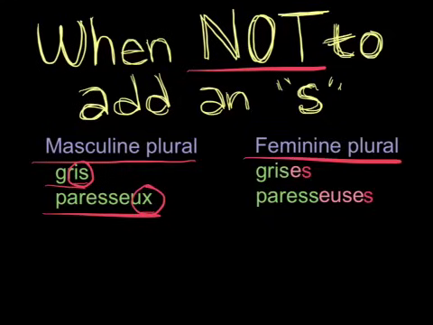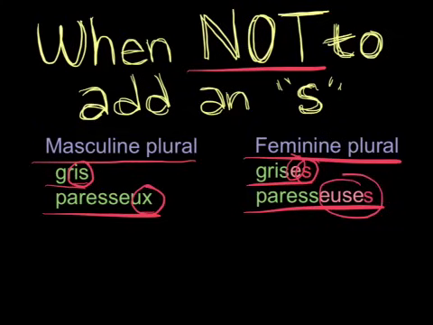Feminine plural is different, however. These same words, you'll notice we've added s's to here. Grise. We add an e to make it feminine, and so we can then add an s to it afterwards. So grise is es for the ending. Then we have paresseuse. We have our euse ending for our feminine, and that means that because it ends in an e, we can then add an s to make it plural.